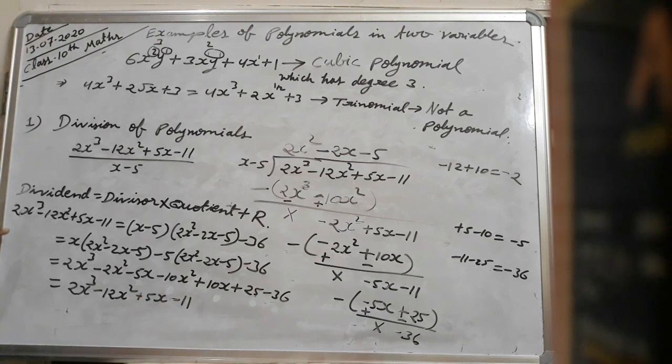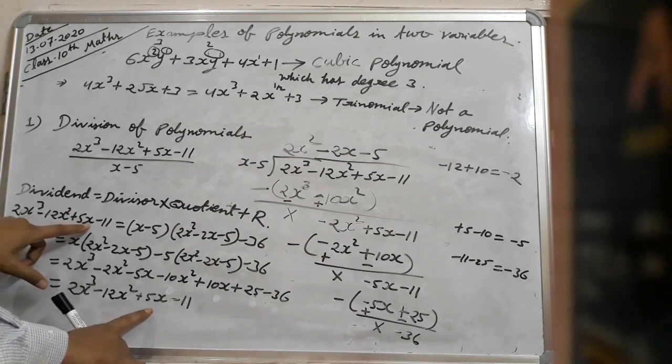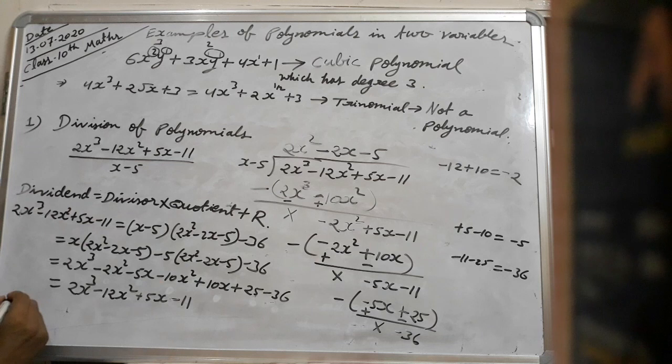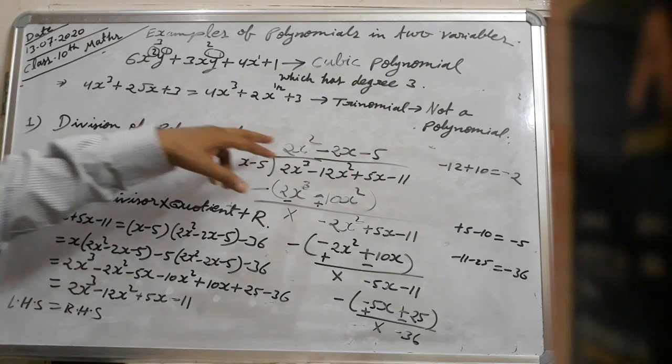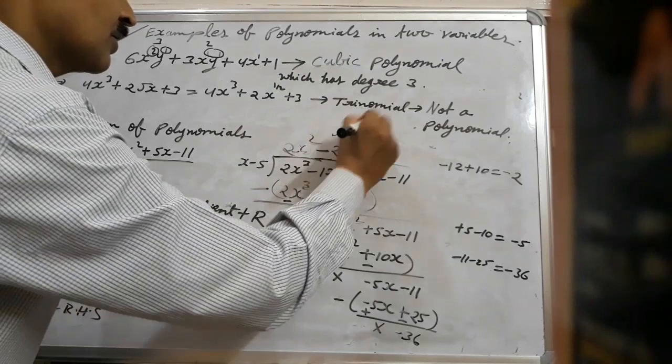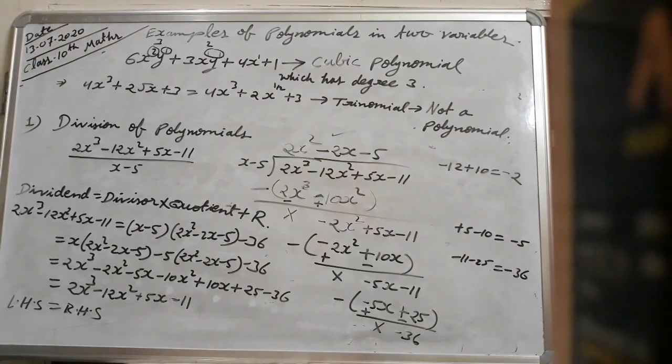Now compare from the left hand side. The same expression is there, 2x cube minus 12x square plus 5x minus 11. Here LHS is equal to RHS. Since left hand side is equal to right hand side, your quotient is correct. Understood? This is division of polynomial. This is the first topic. Now second topic,